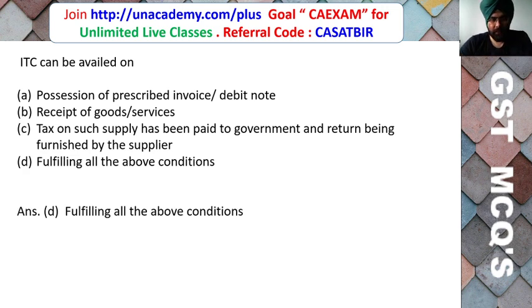So friends, here the correct answer is D, that is fulfilling of the above conditions. ITC can be availed if you have tax paying documents, you have received the goods and service, tax has been paid to the credit of the government and return has been filed.